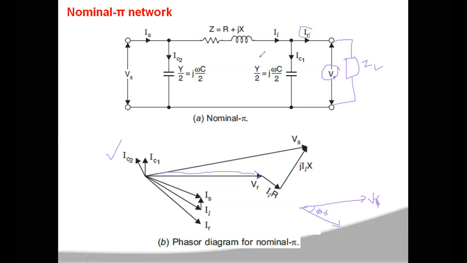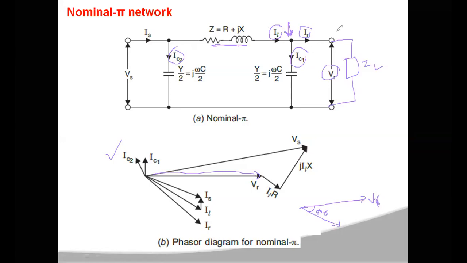Now at this node, IL is the current flowing through the line impedance, and IC1 and IC2 are the currents flowing through the capacitances. Here this is IC1 and here it is IC2. If you develop a KCL equation at this node, then IL is equal to IC1 plus IR.